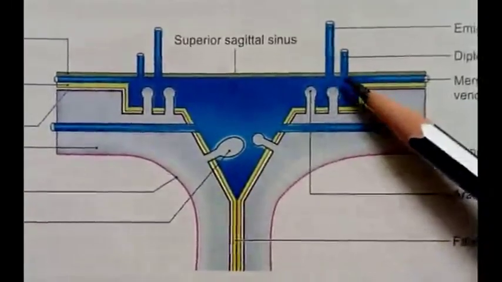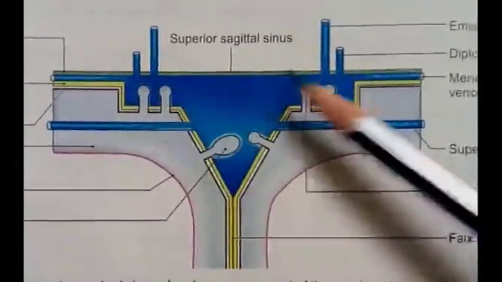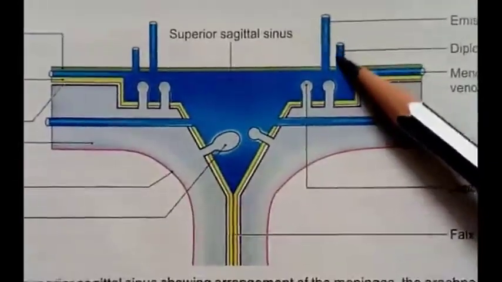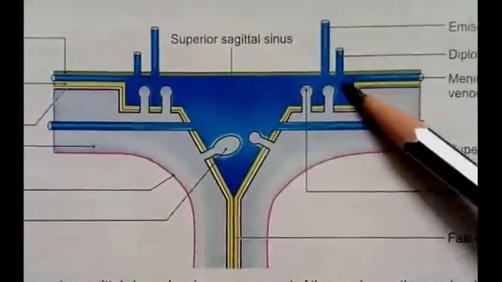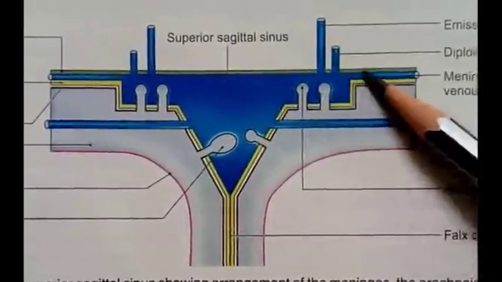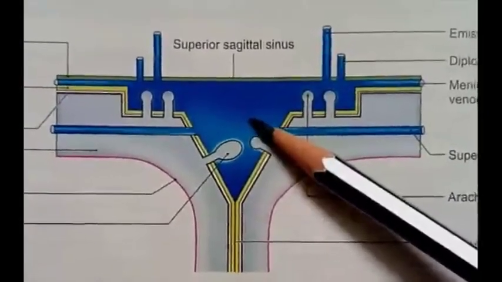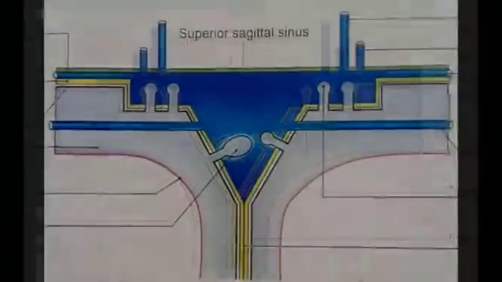Then venous lacunae. Venous lacunae first receive the diploic vein. This is the diploic vein and this is the meningeal vein. So these two veins first open into the lacuna, and then the lacuna opens into the sinus.